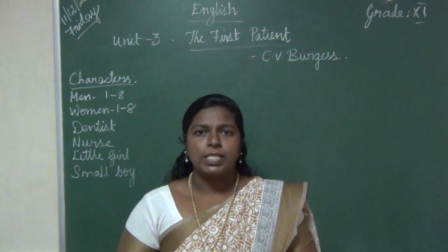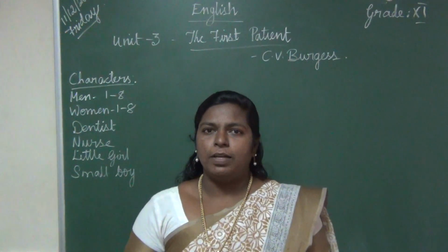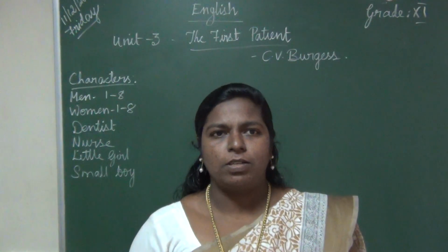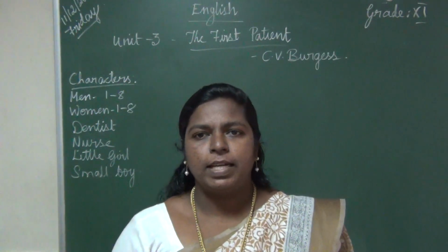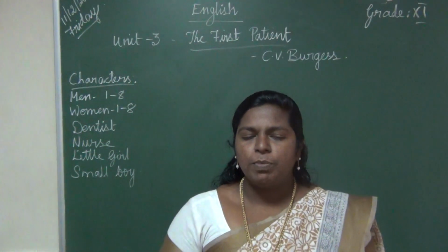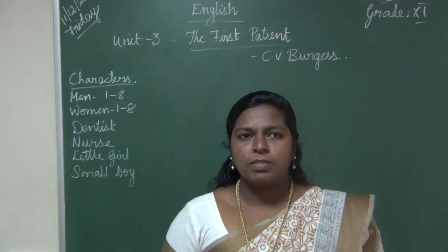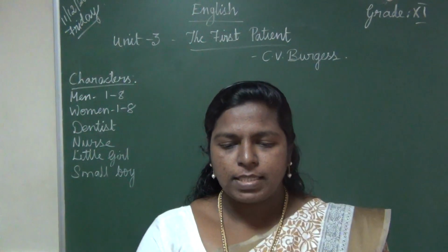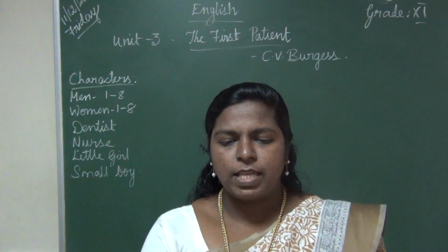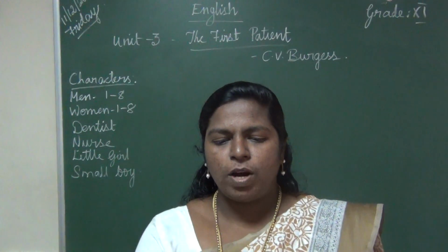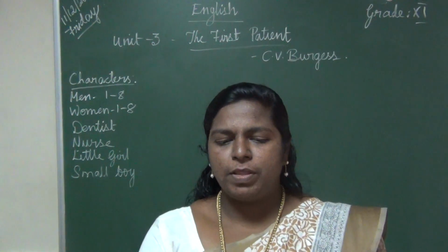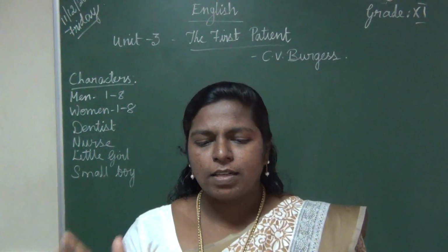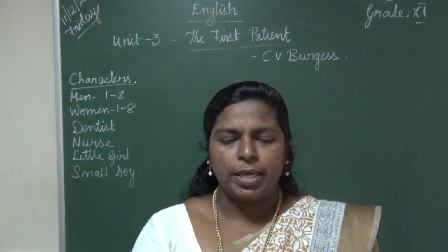Already we have seen woman 4 and many other men, everyone started to move away from the dentist room. Man 7, just watch them go, cowards every one of them. So everyone is afraid of the dentist and they are moving. So they are all cowards, right?